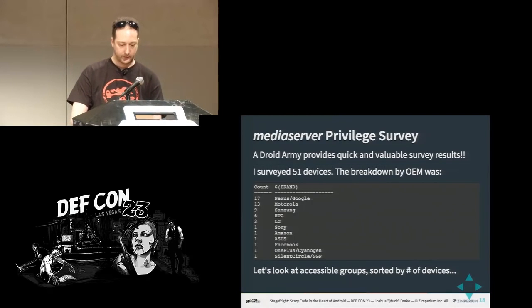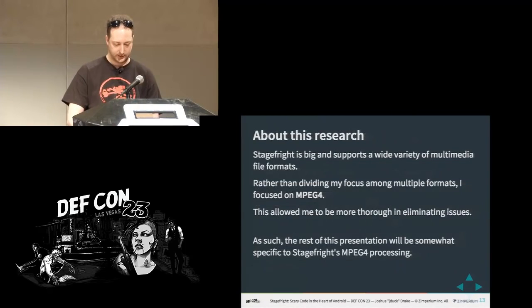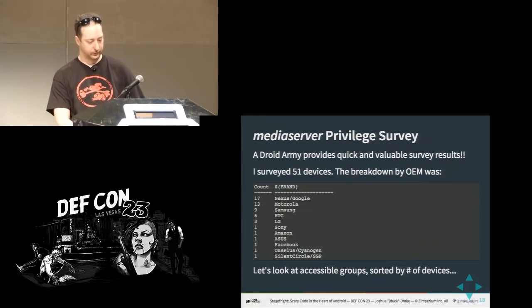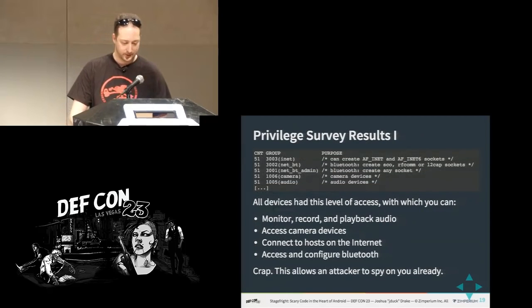So I did this survey of the Droid Army. I wanted to figure out, this is that slide. So I made this slide. I have no idea what this number means on the left. Accessible groups sorted by number of devices. And these numbers don't make sense to me. 17 doesn't seem like a number that would jive with what I wrote here. So I will look into that later and fix it when I publish the slides.